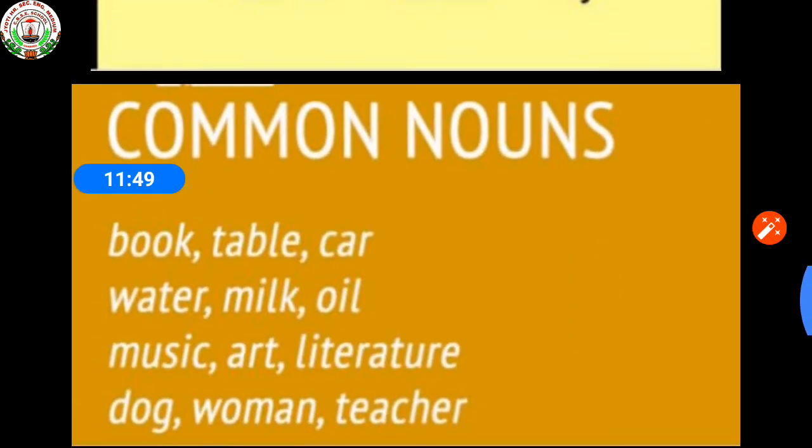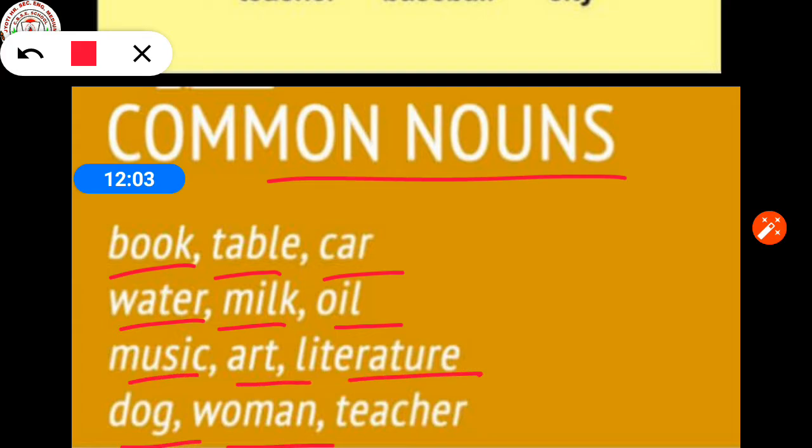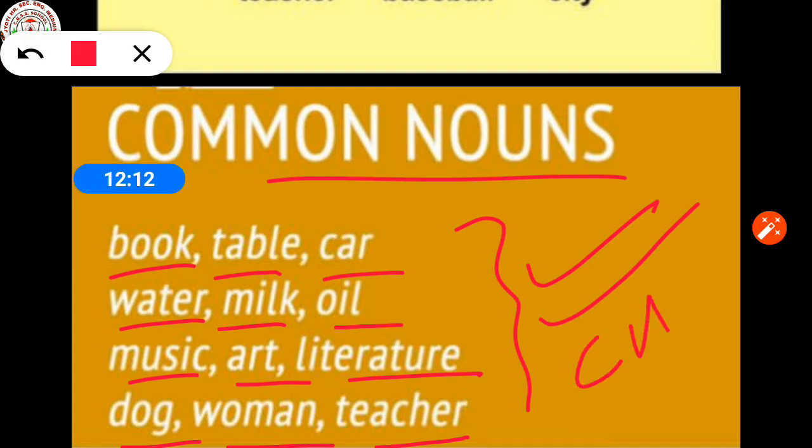You can see some other examples of common nouns: book, table, car, water, milk, oil, music, art, literature, dog, woman, teacher. These all examples are related with common nouns. A common noun refers to people or things in a general way, meaning a common noun is a non-specific person, place or thing. A common noun can be used as either the subject or the object of a sentence.